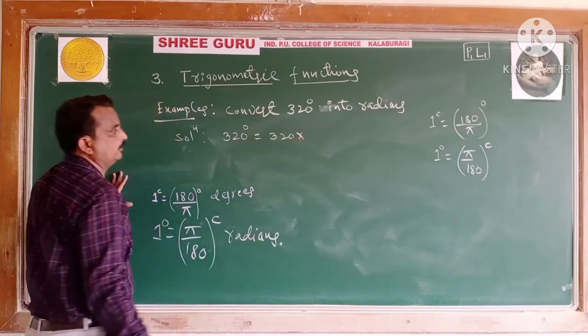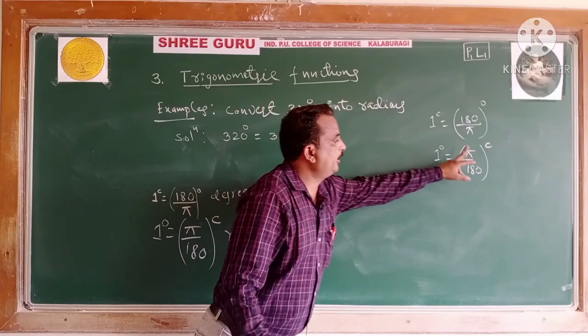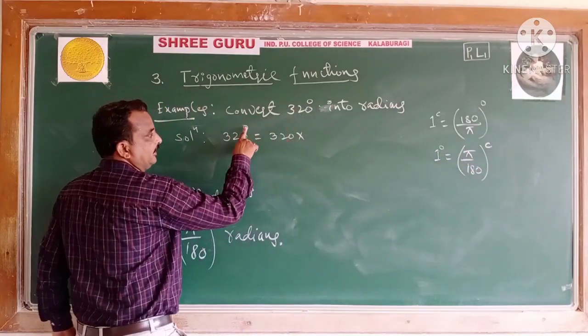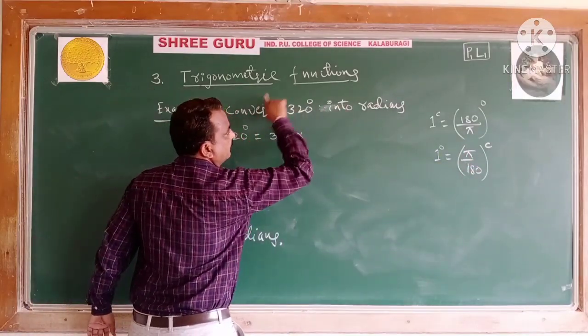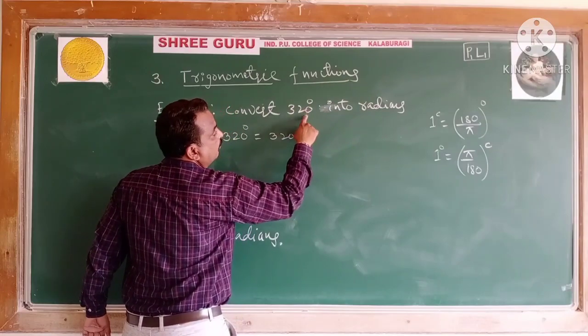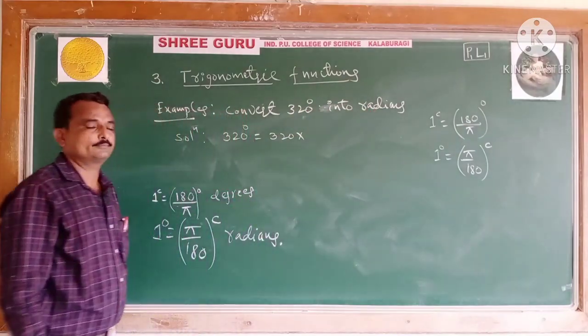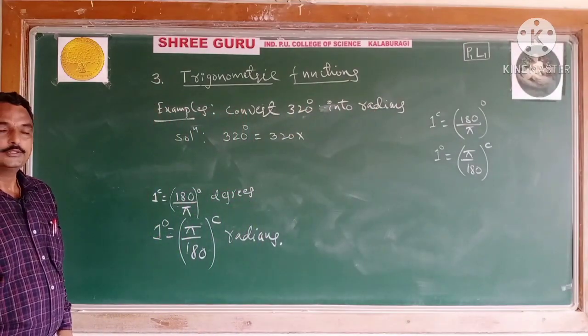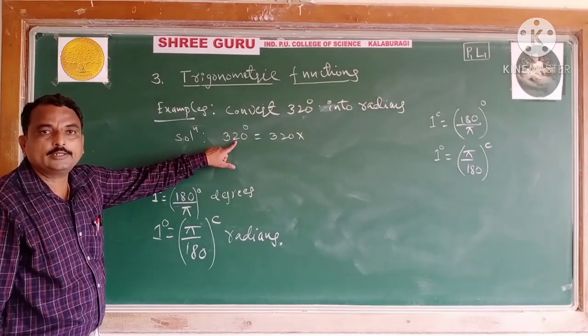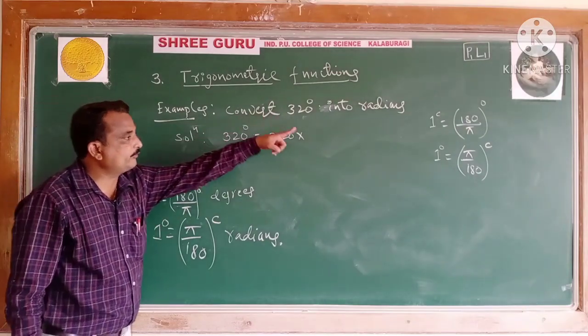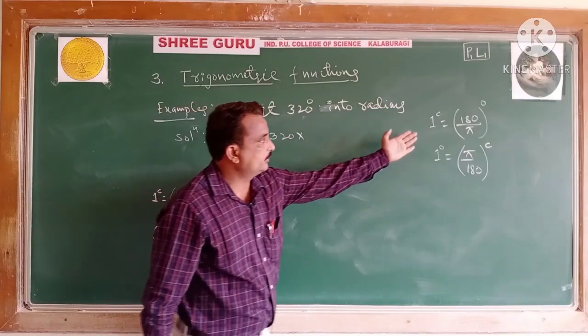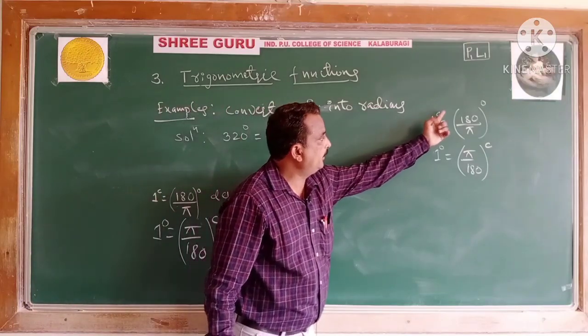See, degree to radian. You have to convert in terms of radian. Convert 320 degrees into radians. Very simple. 320 degrees here I have taken. I have to convert in terms of radians. You know the relations between radian to degree.